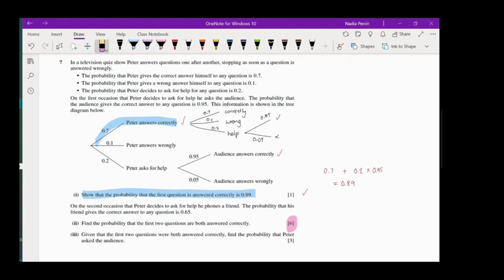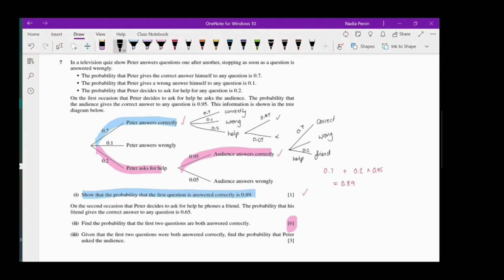Now, the other option we're looking at is this bottom option here. He may ask for help on the first question and he might get it correct. Then we've got a whole lot of scenarios that could happen. When he goes for his second question, he can get it correct, he can get it wrong, or he can ask for help. Now, this is the situation where he's asking for help for the second time. He's already asked the audience, so he is now going to phone a friend.